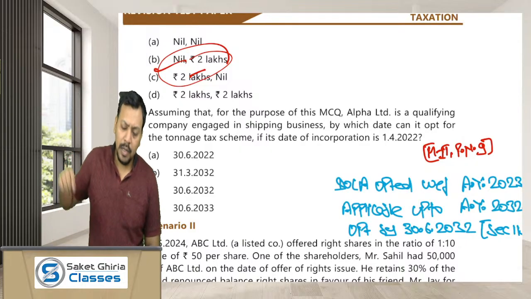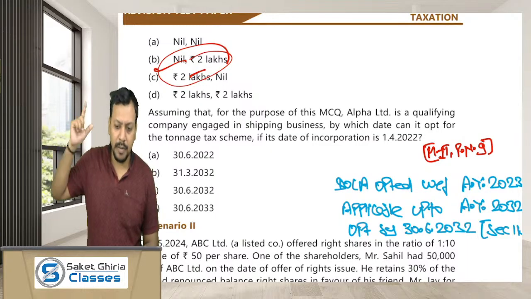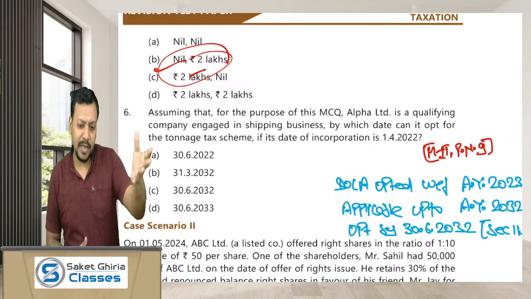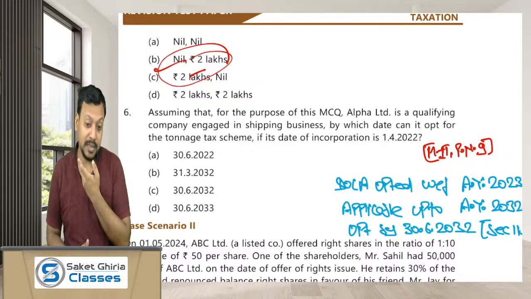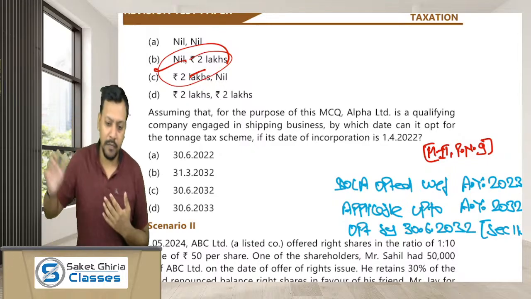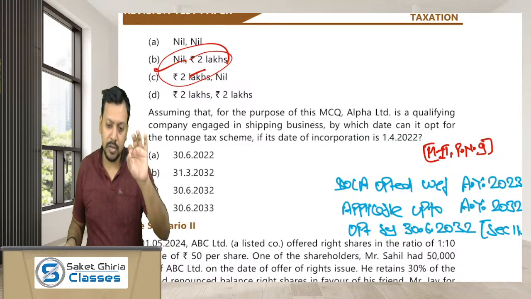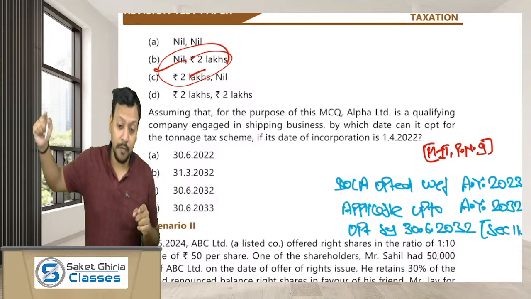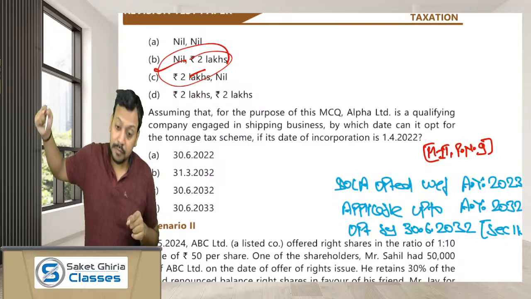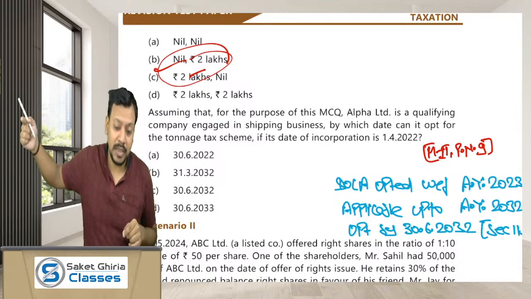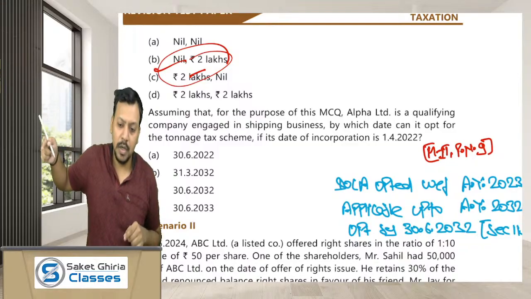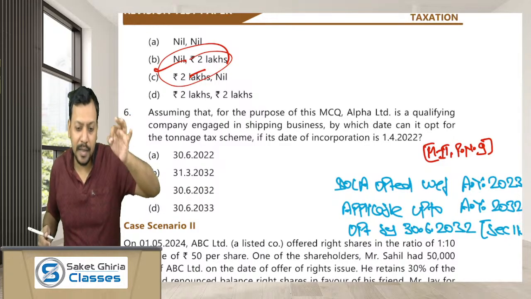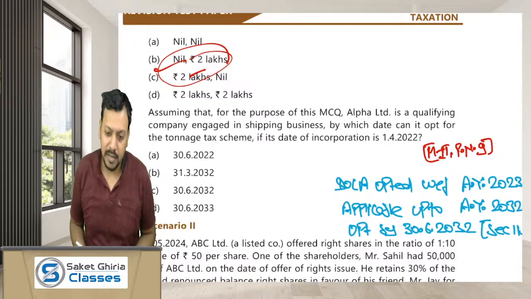Dear friends, remember, tonnage taxation scheme provides a very favorable tax regime to the shipping companies. But since Alpha is already claiming 80 LA deduction, where most of its income is already exempt, what is the need of opting for tonnage taxation scheme? For the IFSC unit, if they want to opt for the tonnage taxation scheme, they have to apply within 3 months, within 3 months from the date on which their deduction under section 80 LA ends.